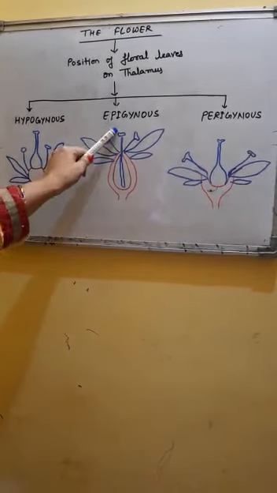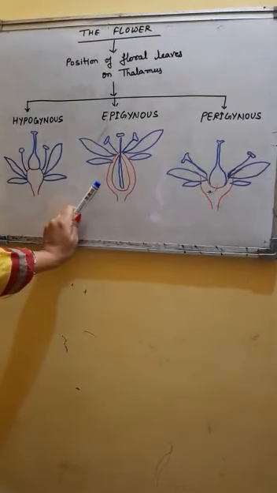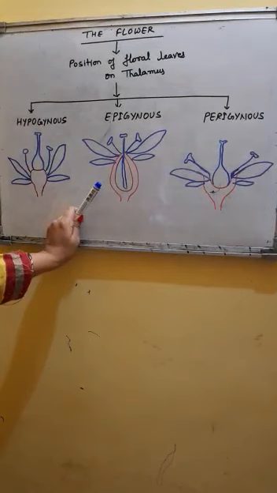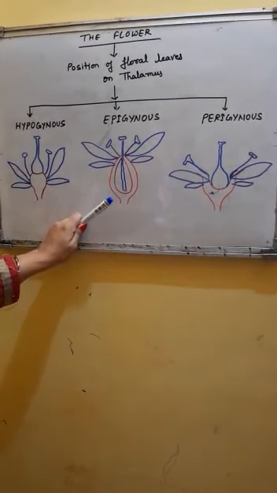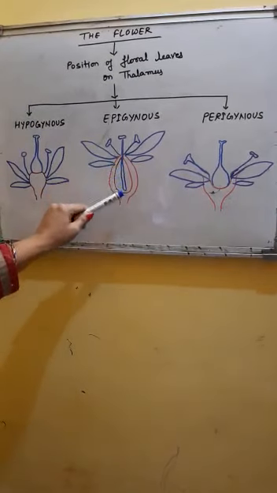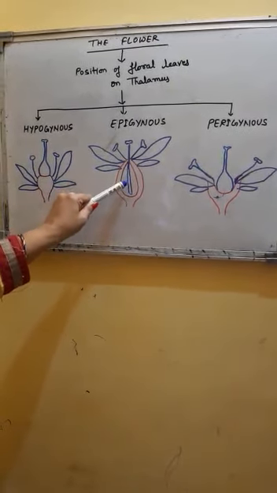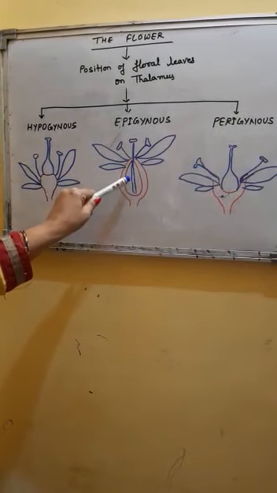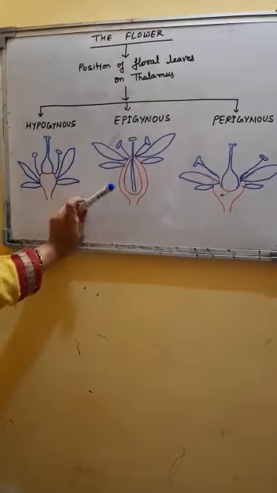The second condition is called the epigynous condition. In the epigynous condition the position of the ovary is at the lowermost. Here you can see the ovary is present over here and all the other floral parts are present at a higher level than the ovary.